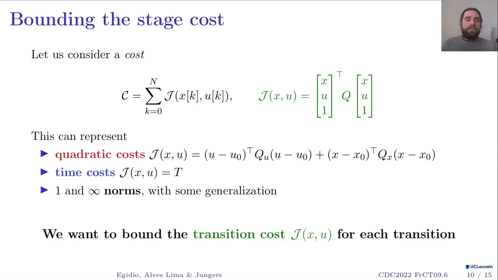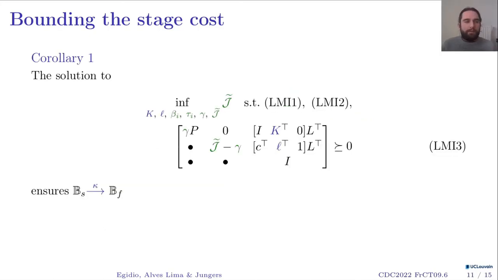And then we can, in this context, bound the transition cost for each transition by the results of corollary 1. It says that the optimal solution of this convex optimization problem that I have over here will ensure the controller providing a transition from BS to BF, and also that J tilde, the optimal value of the optimization problem, is exactly the worst-case transition cost when I'm in cell BS and apply the controller kappa of x.